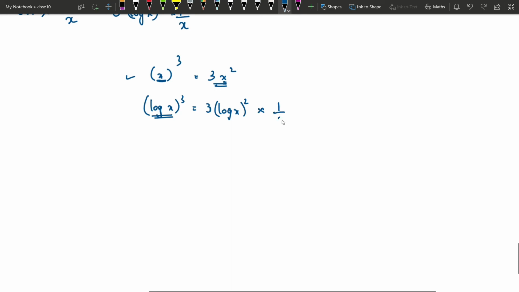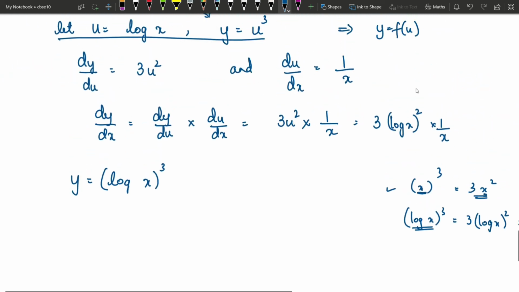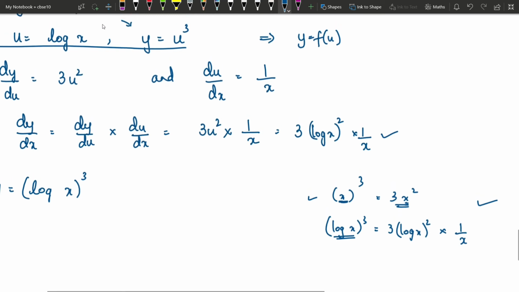Derivative of log x is 1 by x. Okay, which is your answer. So we can get this answer directly in one step if you understand this chain rule. So this method of solving is very important. You have to practice so that you should be able to solve it this way, because when you have multiple levels of function, you cannot do too many substitutions. This is basically called as substitution method.